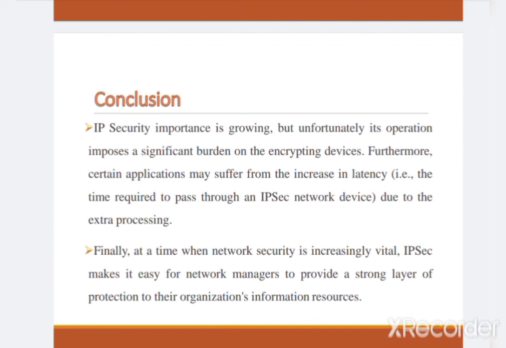Furthermore, certain applications may suffer from the increase in latency, which is the time required to pass through an IPsec network device, due to the extra processing. Finally, at a time when network security is increasingly vital, IP security makes it easy for network managers to provide a strong layer of protection to their organization's information resources.